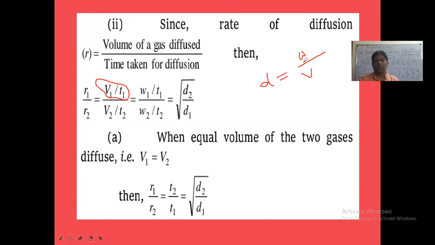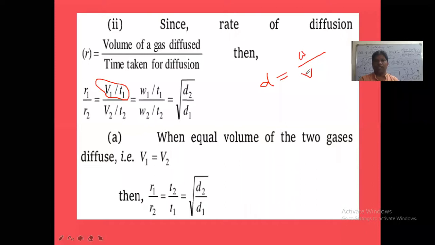In that way we can take any relation here: weight of the first gas by time taken by the first gas, divided by weight of the second gas by T2.